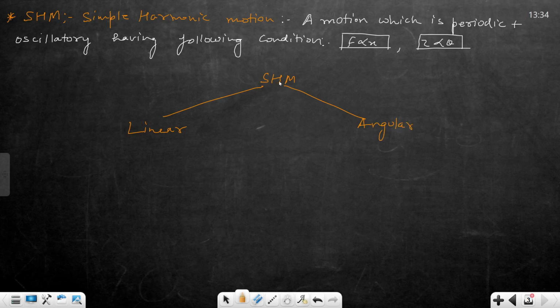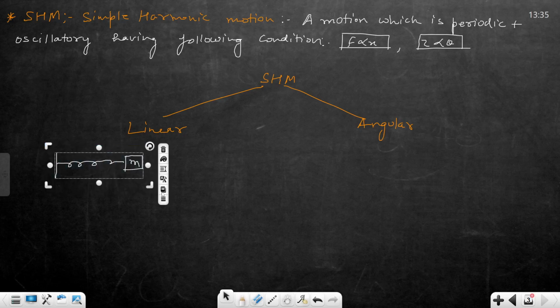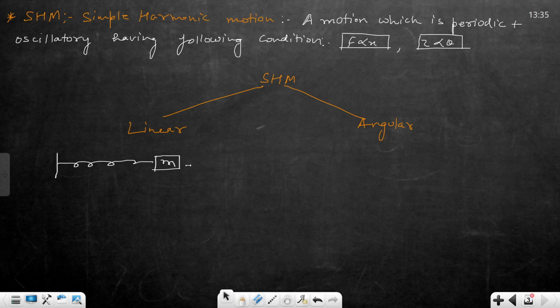We have already said that motions are of three types: translatory, rotation, and rolling. When you combine translation and rotation, it will be rolling. Clear? So in case of linear SHM, we will take an example of a spring mass system. If you look at the figure, if you stretch this mass, it will perform oscillation. Is it visible? Yes.